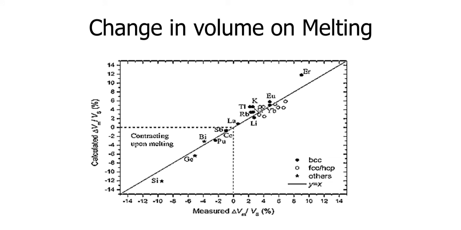Change in volume on melting. The volume is exactly the same as it was displayed before. So the added volume is the same, and the level of the water will not change. When the water is converted from ice to liquid by providing some heat, the amount of water will not change. It will remain the same.